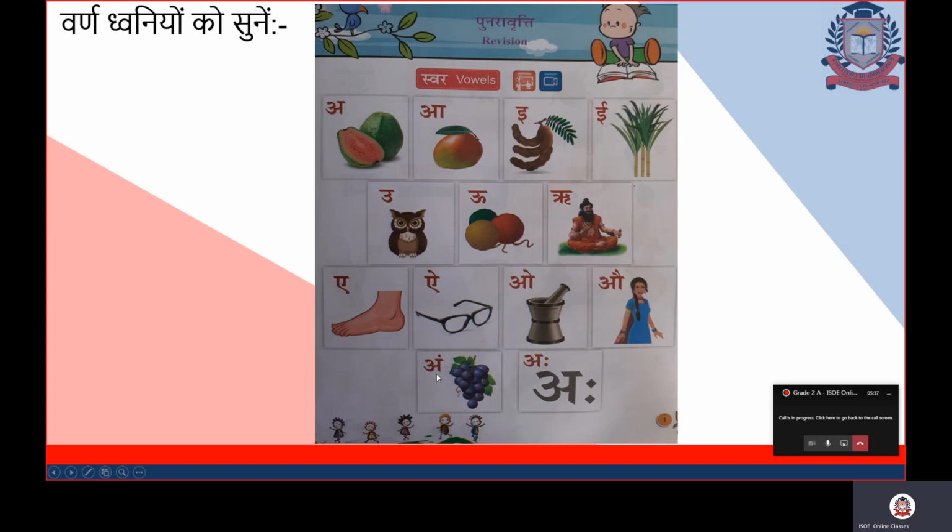Next varan is अंग. अंग से अंगूर, grapes. And last is aha. Aha एक खाली अक्षर here. There is no picture. So you can say aha. So repeat after me, all of you children. A. E. E. U. U. Ri. A. I. O. औ. अंग. aha.